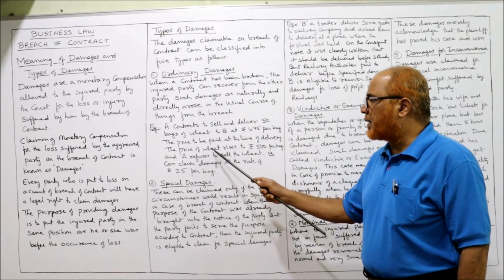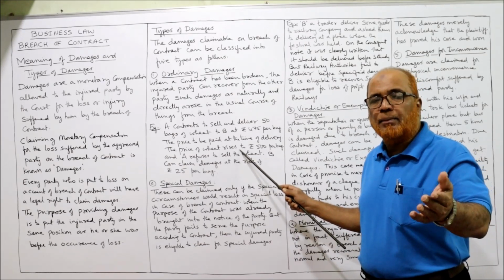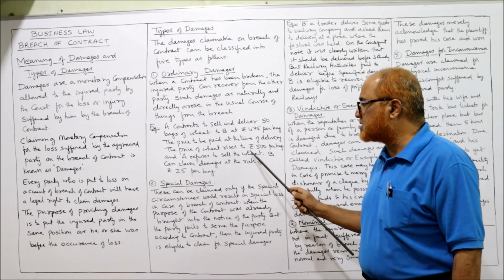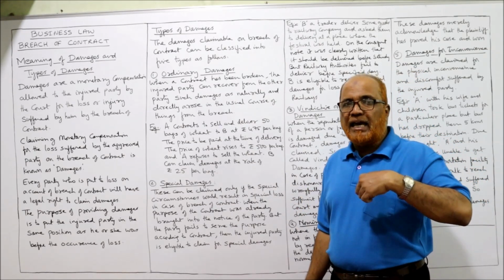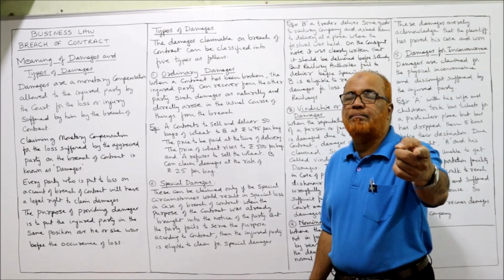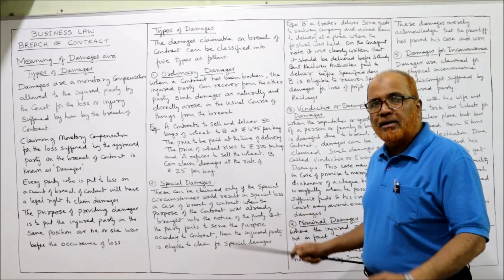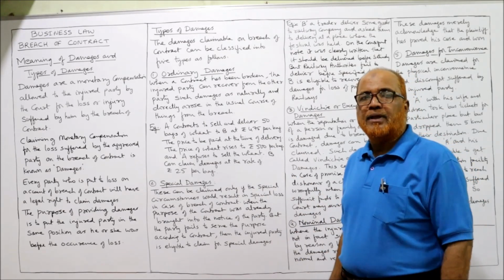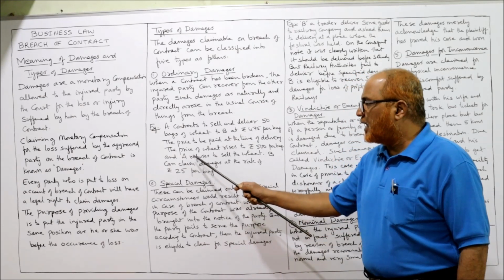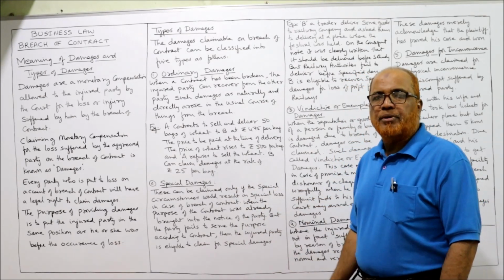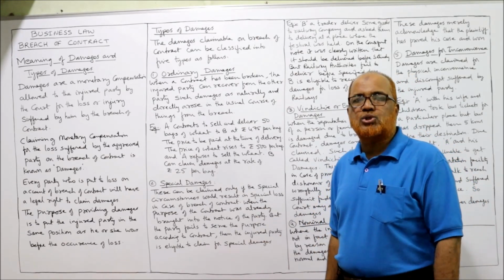wheat bags. The price of wheat rises. So in the meantime, the price of wheat rises to 500 per bag. At the time of making the agreement, when A agreed to deliver the bags to B, the agreement was made at 475 per bag. But in the meantime, before delivery, the price of wheat bags has increased to 500. Now A refuses to sell the wheat because the market price has increased. Now A says, I will not supply the bags to B.